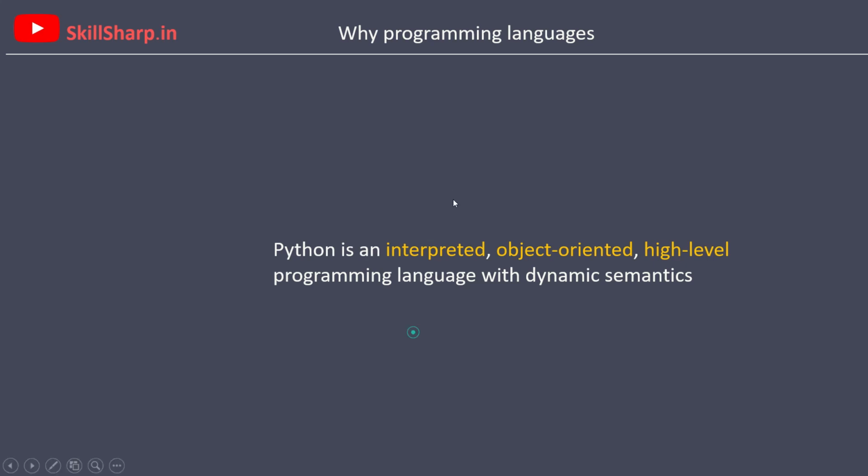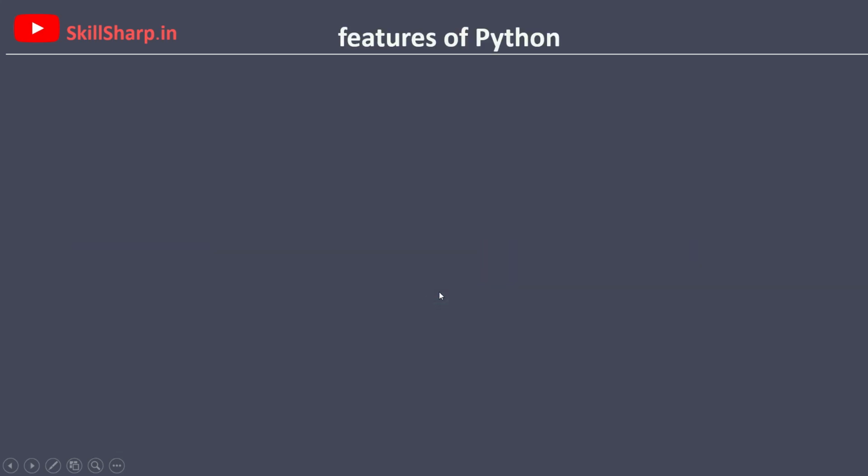So let's see why programming languages. In this lecture series, we are going to see Python. Python is an interpreted, object-oriented, high-level programming language with dynamic semantics. In future, we are going to study deeply what interpreted, object-oriented and high-level programming languages are. Let's see some features of Python, why we are going to use Python and why we are not going to use binary or any other languages.